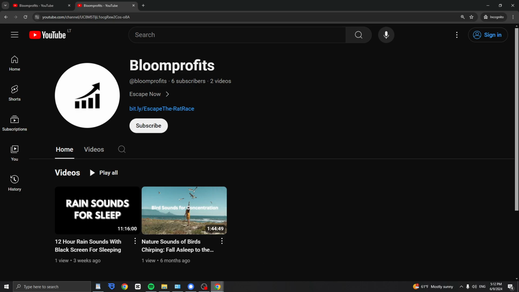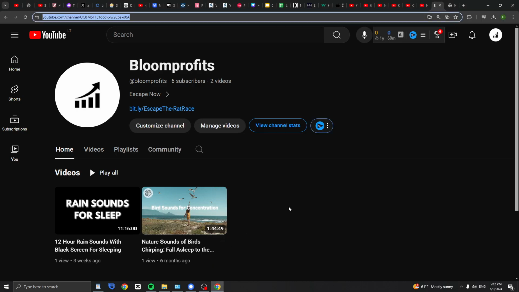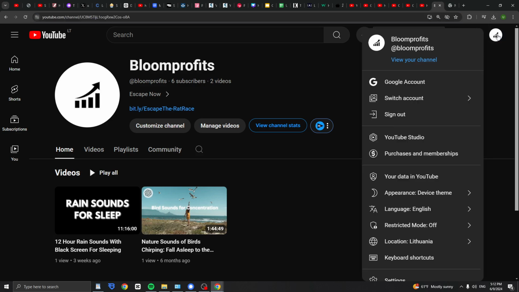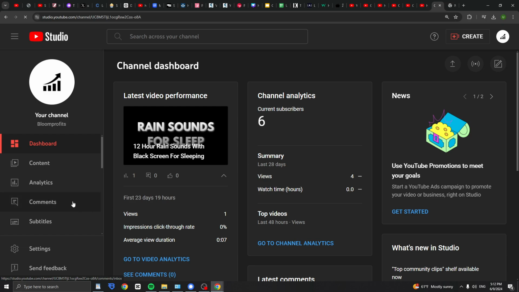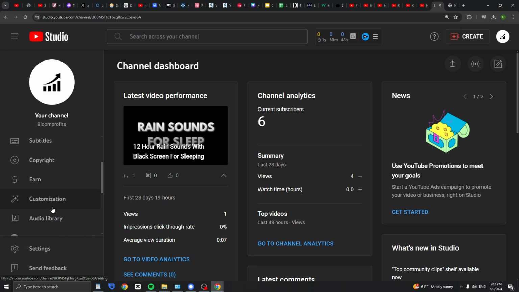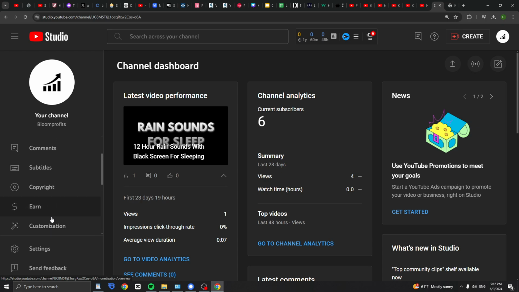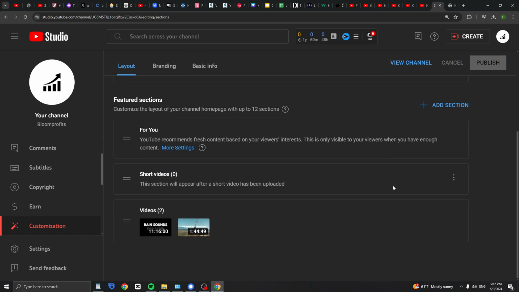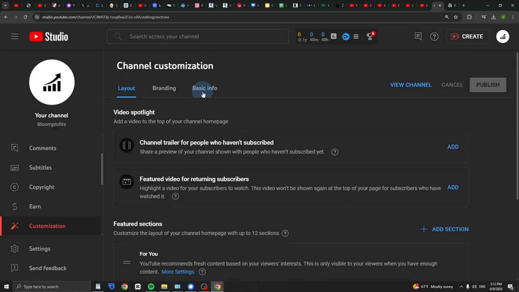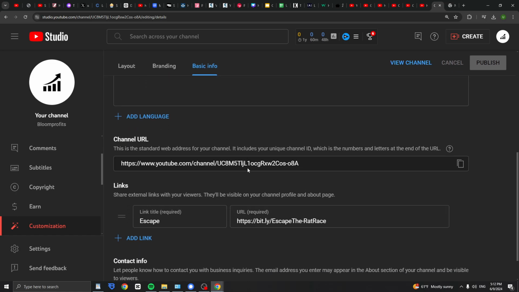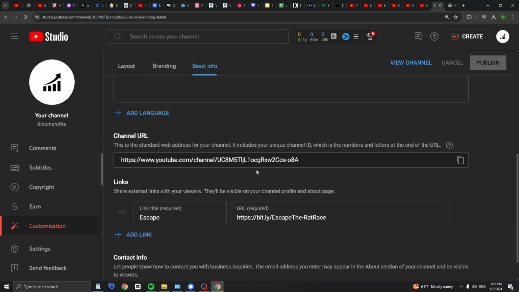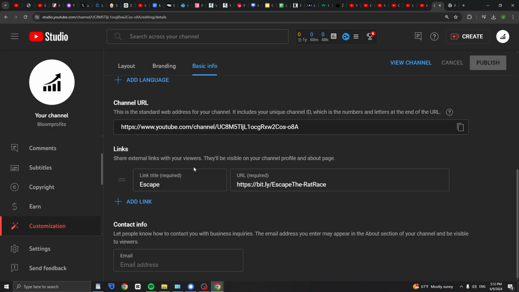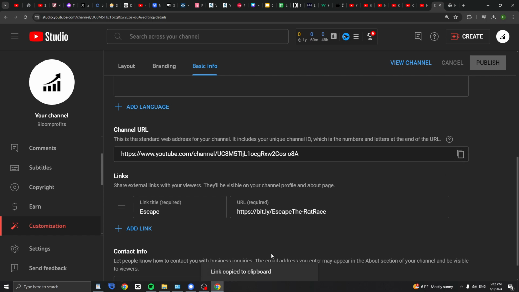So all you need to do is go to Google Chrome, your channel, and then click on your profile icon, click on YouTube Studio. Then once you're in, you need to scroll down till you see the customization page, and then click on basic info, and here it will show your channel URL. You can copy it, then